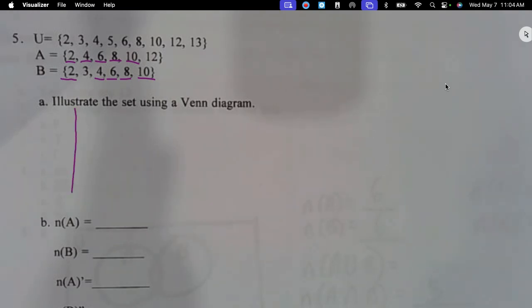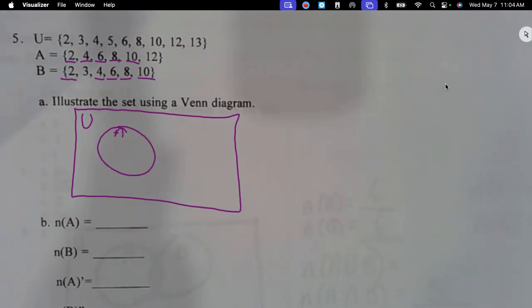So I would do, it doesn't have to be pretty, U, and then A, and then B. I know that's not realistic; A and B should overlap more. That is the Venn diagram. You don't have to write everything in it if you don't want to. You can, that's fine, but that represents that. That can be your whole answer for your Venn diagram.